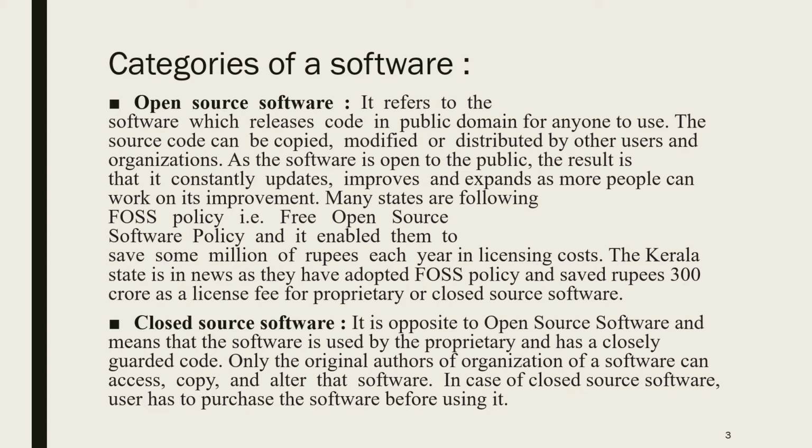In the case of closed source software, the user has to purchase the software before using it, that means purchase a license copy. Then only can the person make modifications. It is not the case with open source, which is open for all, while closed source is closed for all, in short.